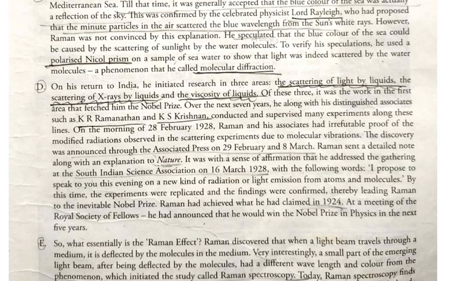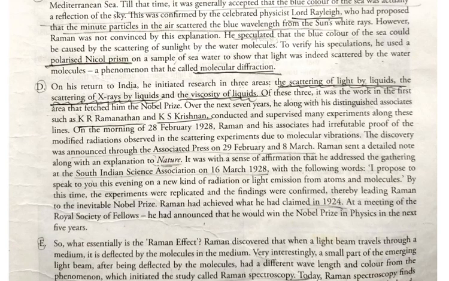Before this, he announced in the press that he would be speaking about some kinds of radiation, light emitted by atoms or molecules. By this time the experiments were replicated and the findings were confirmed, thereby leading Raman to receive the Nobel Prize. He was so confident that he would receive the Nobel Prize. So Raman achieved what he had claimed in 1924.